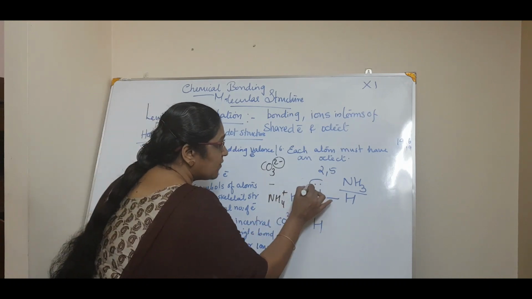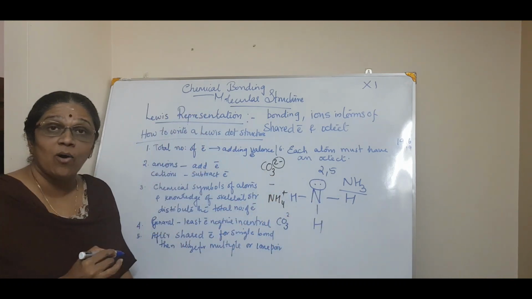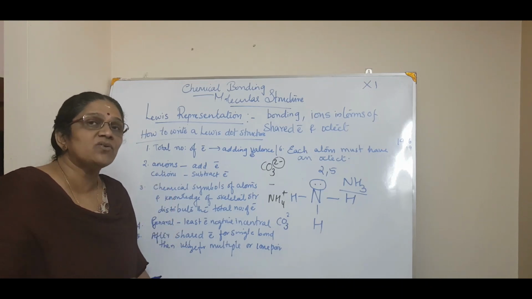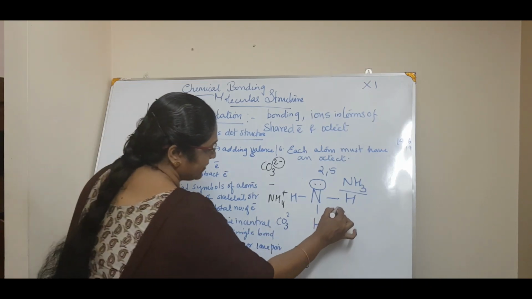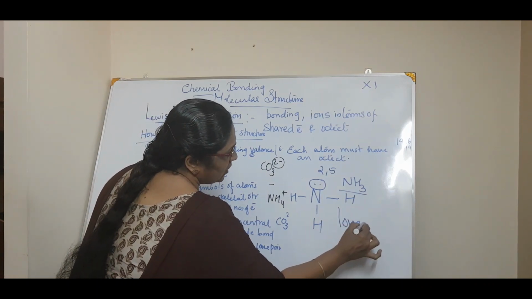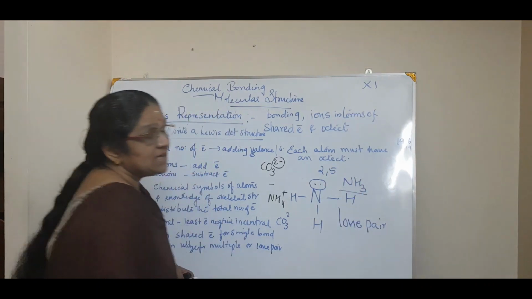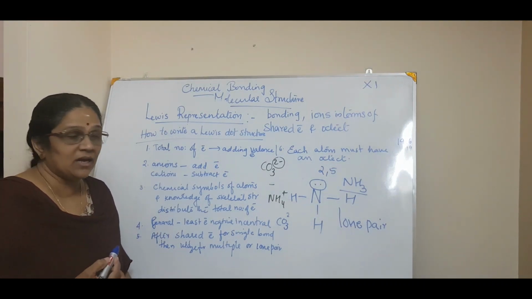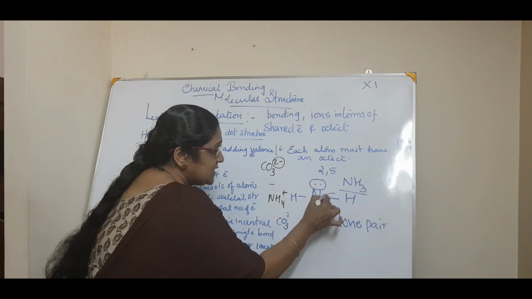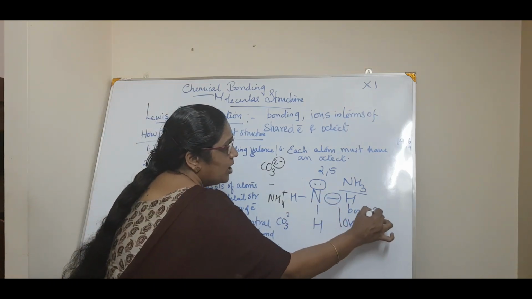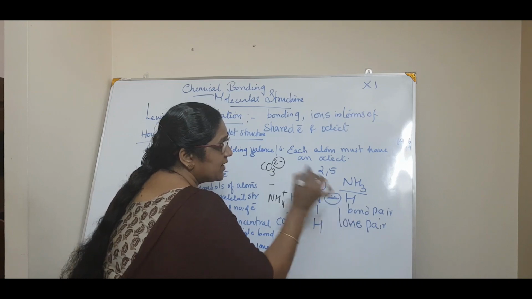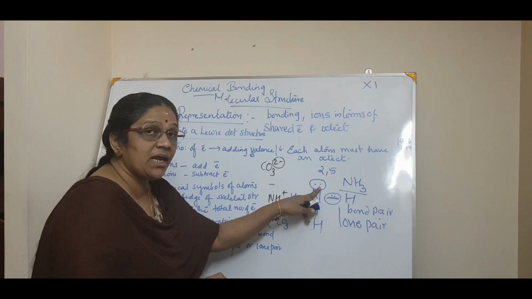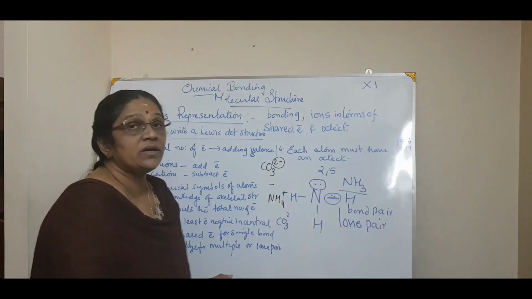Now, what is this remaining electron pair? This is not used for bonding. It remains as such, and that type of electrons are called lone pair electrons. See? Lone pair electrons are not used for bonding. What is used for bonding is called bond pair electrons. Because it is a pair, right? These are 2 electrons used for bonding, so it is called a bond pair. And this is also 2 electrons, that is a pair, called a lone pair.